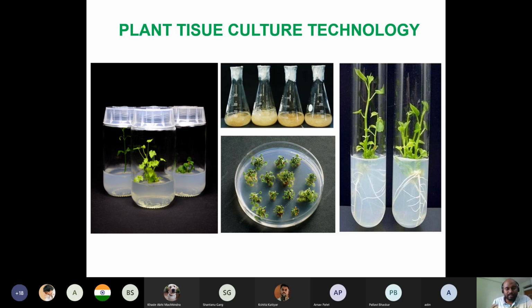So basically, as the name suggests, plant tissue culture means you can generate an entire plant inside glassware with the support of some artificial components, not like the full height of the outside plant, but you can generate a miniature version of that.